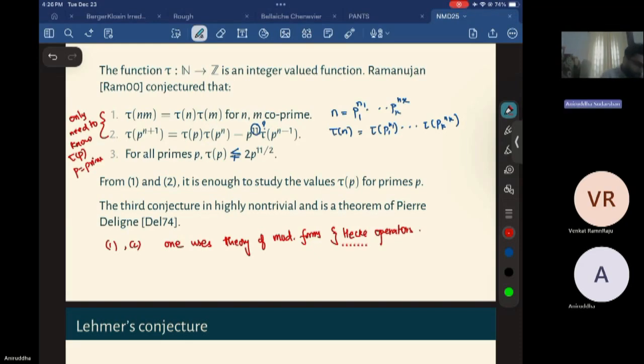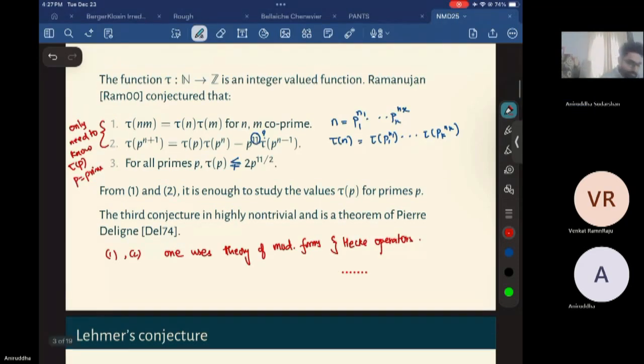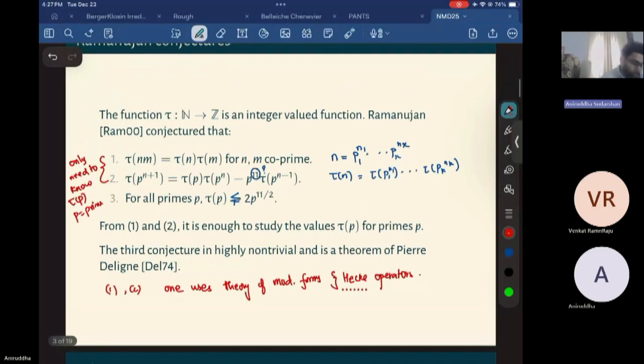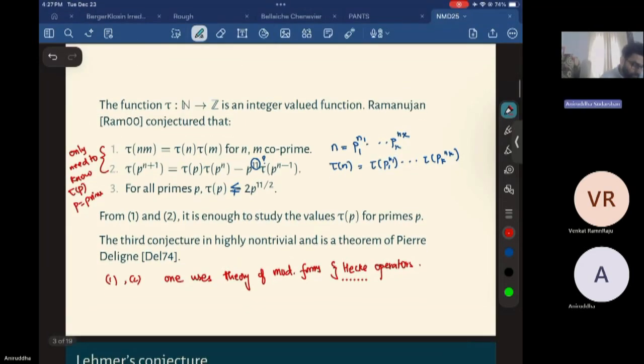And the third conjecture is very non-trivial, and it is a theorem of Deligne, in his proof of the Weil conjectures, which is highly geometric, that proved the third part of the Ramanujan conjecture. So the first two are pretty straightforward when you know the theory of modular forms and Hecke operators.